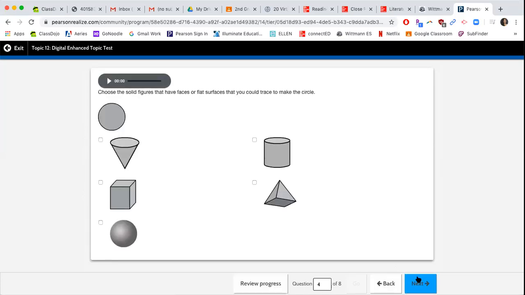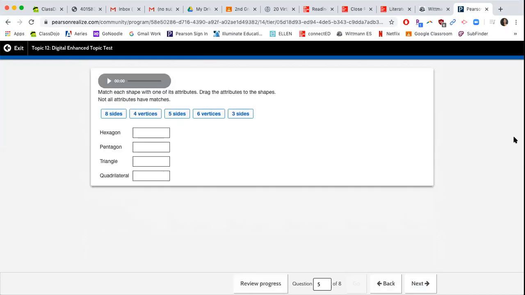Next question, choose the solid figure that has faces or flat surfaces that you could trace to make a circle. So you're going to choose all of the ones that can make a circle. Now remember, a sphere, when you trace it, cannot make a circle. If you were to push a sphere into Play-Doh or wet sand, it's not going to create a perfect circle. It's going to create more of a little dip or a hole. So the sphere would not be a correct answer. You need to find all of them that would have a circle as a shape, a flat surface.